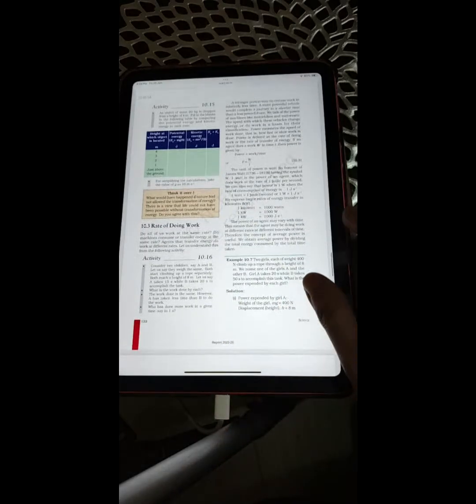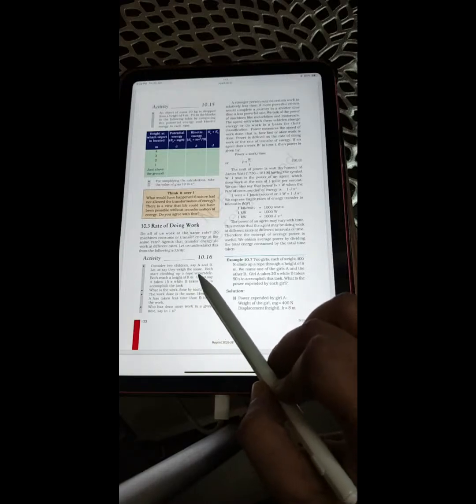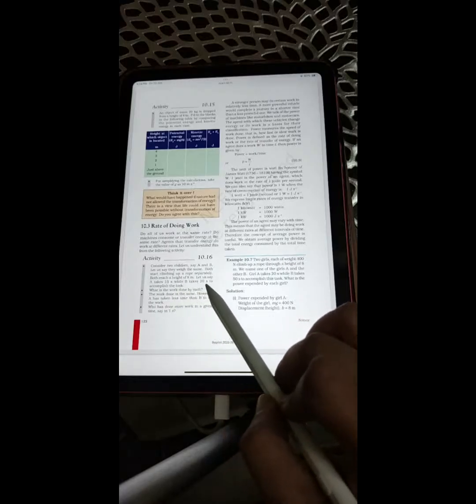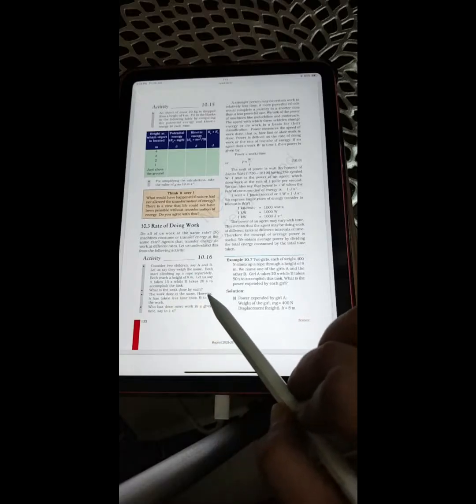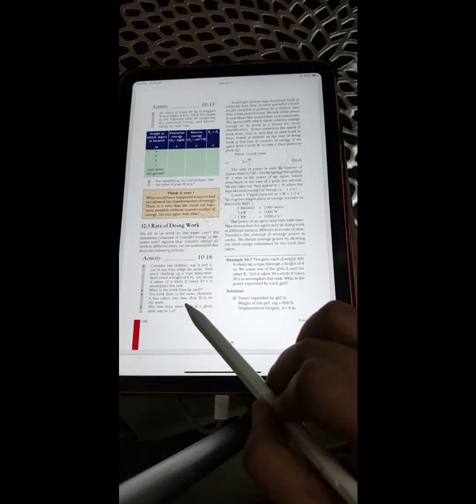Activity 10.16. Consider two children, say A and B. Let us say that they weigh the same. Both start climbing up a rope separately and reach a height of 8 meters. Let us say A takes 15 seconds while B takes 20 seconds to accomplish the task. What is the work done by each? The work done is the same.